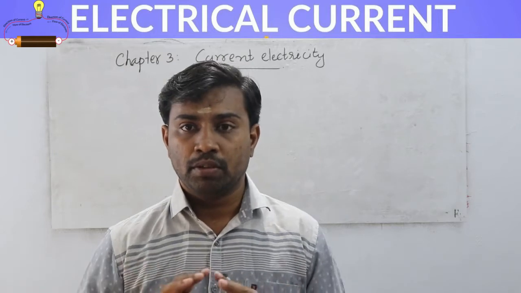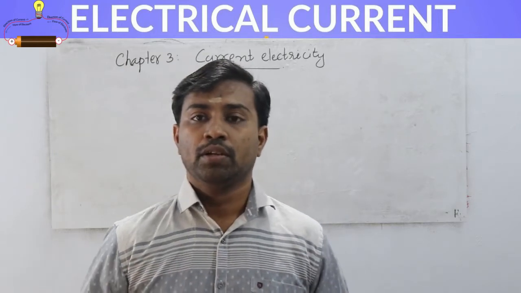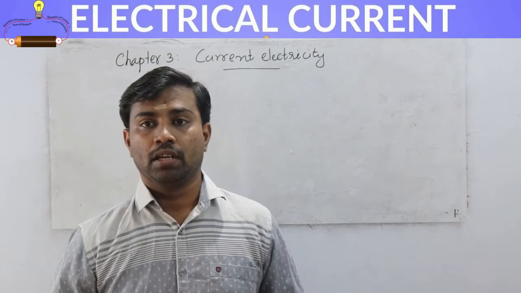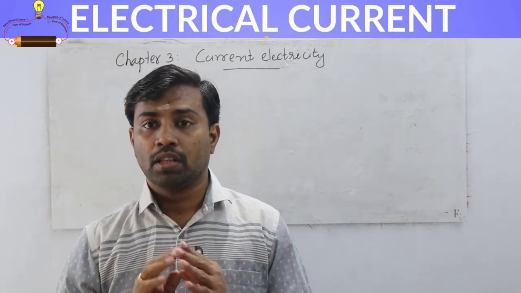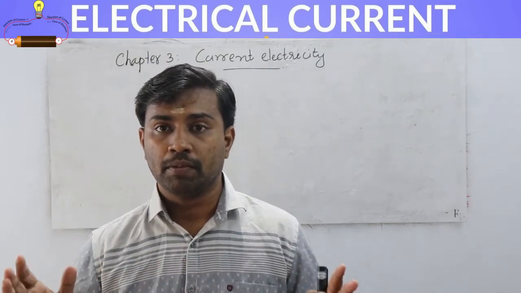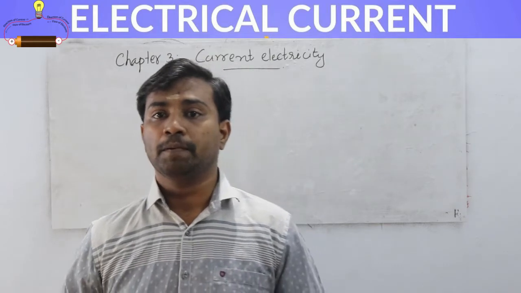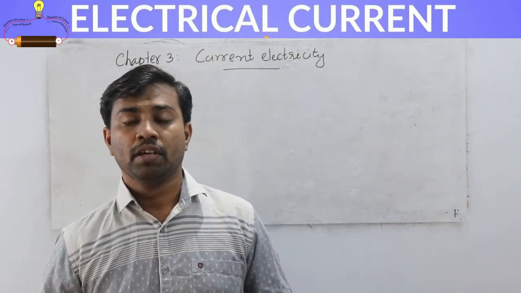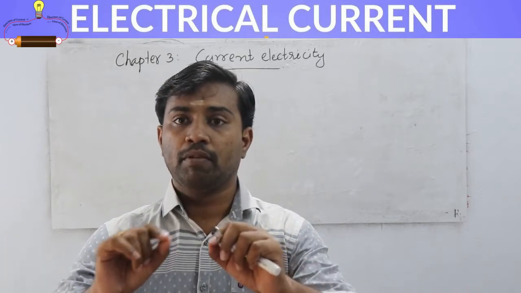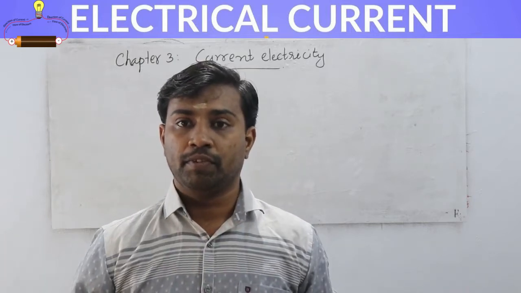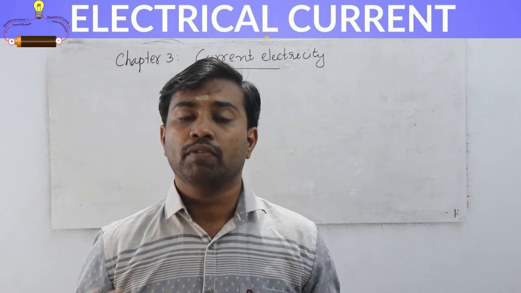When we are keeping a metal, an iron rod, simply placed, will current pass through it? No, there is no chance for current to flow through the metal rod when we are not applying any potential. We are not connecting the ends of the rod to an EMF or a battery. If we do not connect, no current will flow through it.